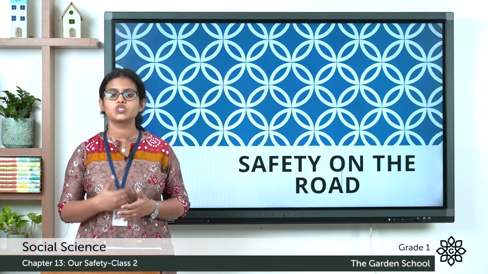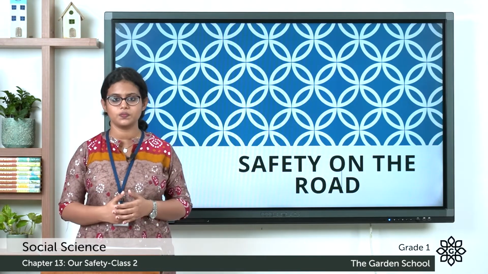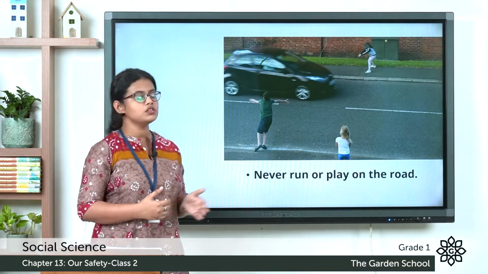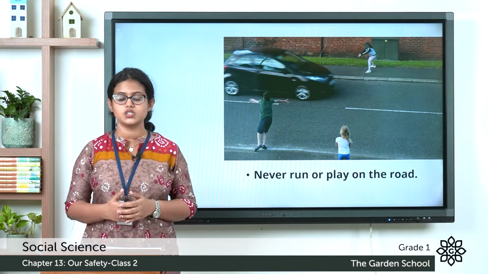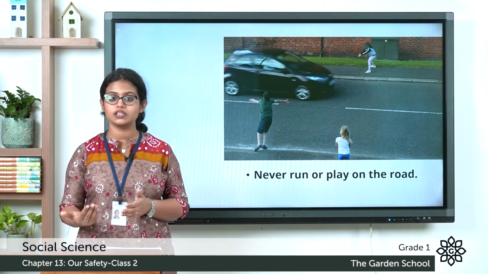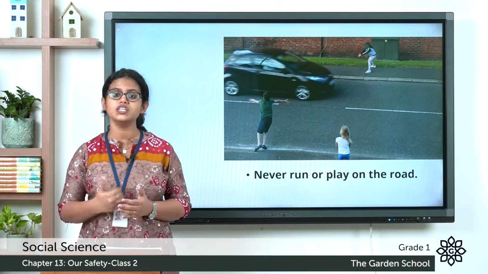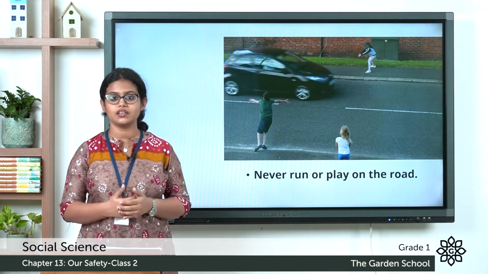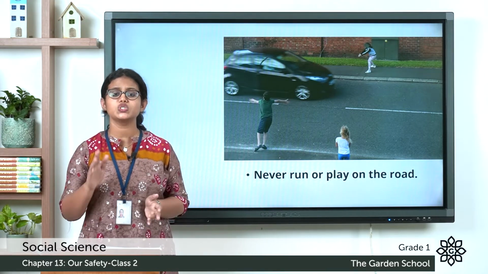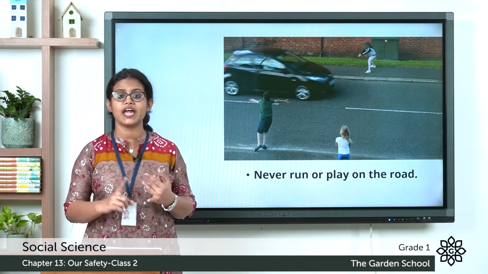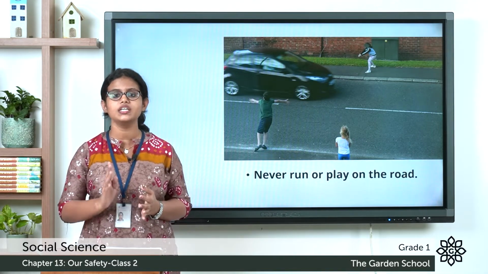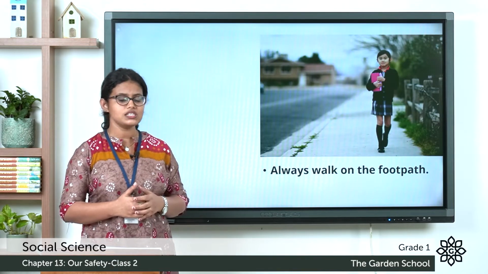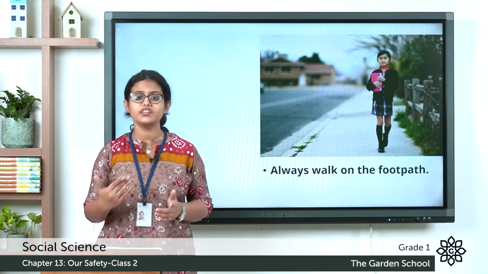How we should be safe on the road. See the first point: never run or play on the road. On the road we can see vehicles. Vehicles are moving on the road, and it is not a place for playing or for running. So you should always remember that you should never run or play on the road. It is not safe.